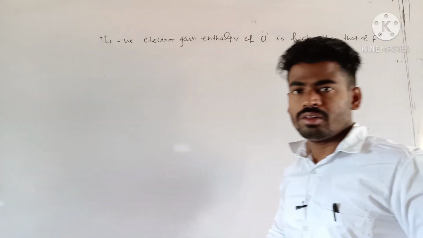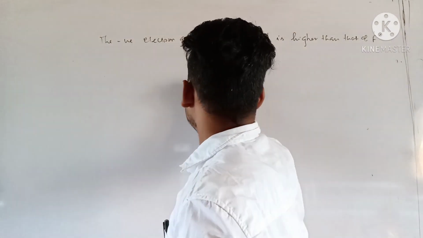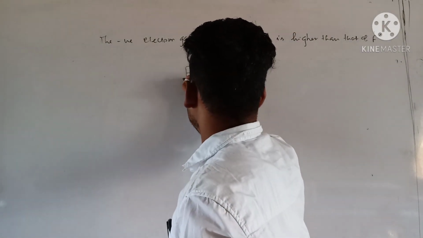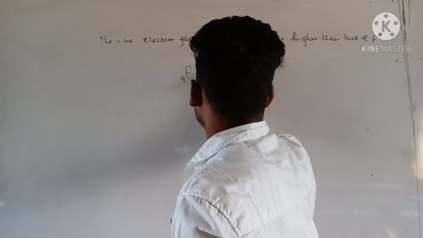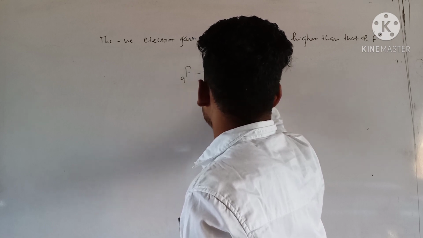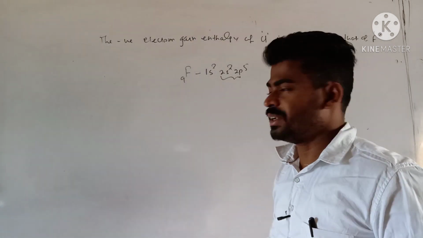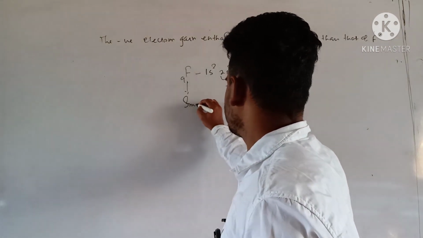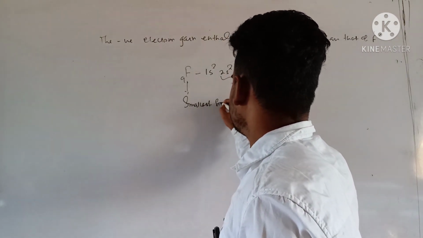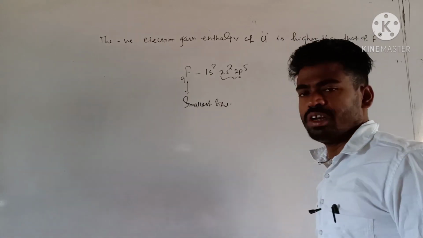Why? This is because fluorine has configuration 1s2, 2s2, 2p5. Is that clear? So fluorine has a very small size, because the number of shells is only 2.